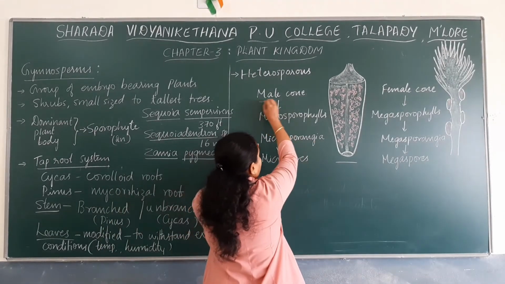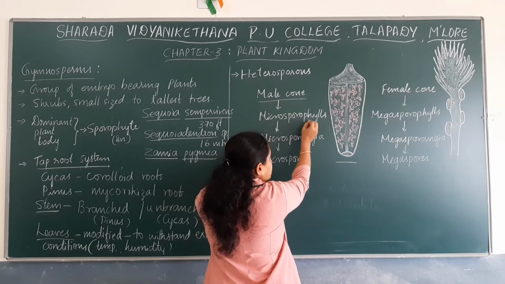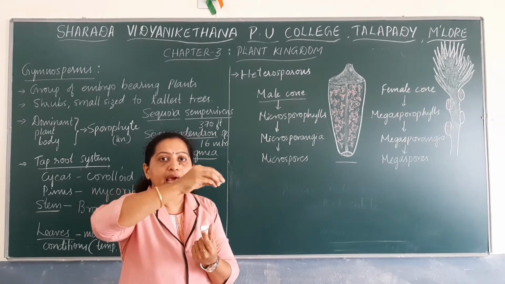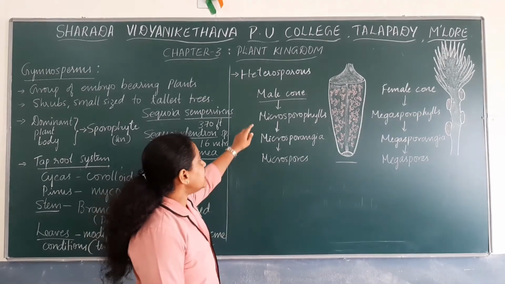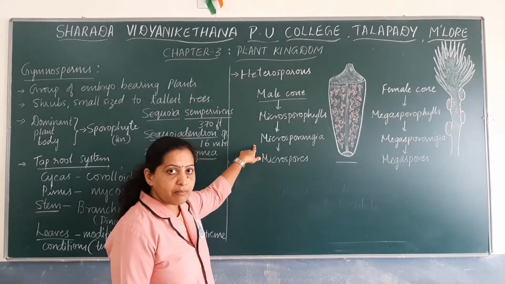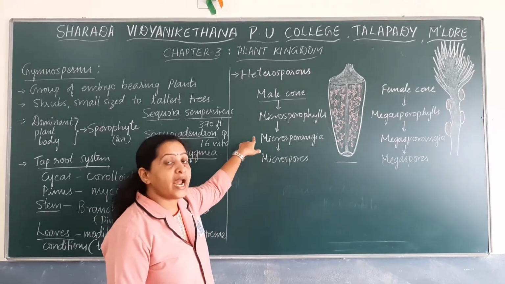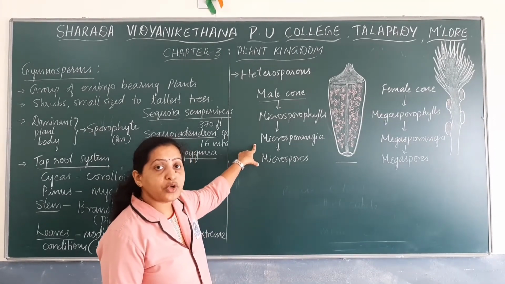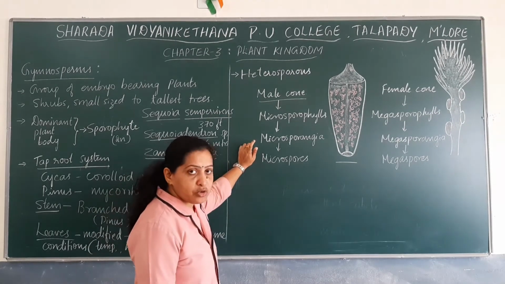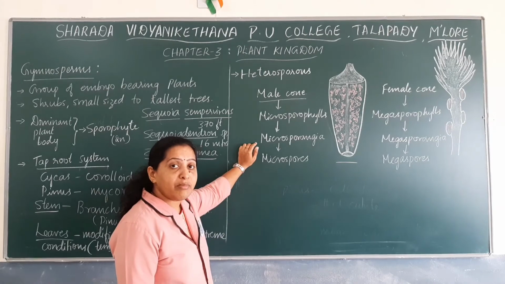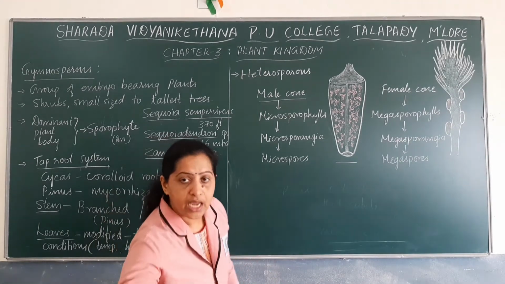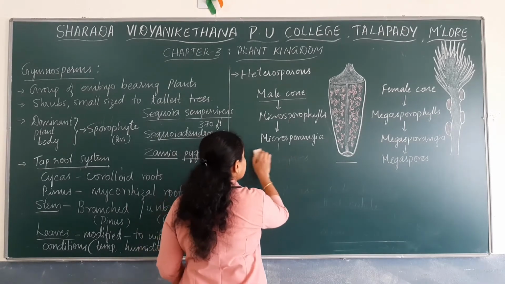So the male cone consists of a large number of microsporophylls arranged spirally around the axis. Each microsporophyll bears many microsporangia. Within each microsporangium, there are many microspore mother cells.